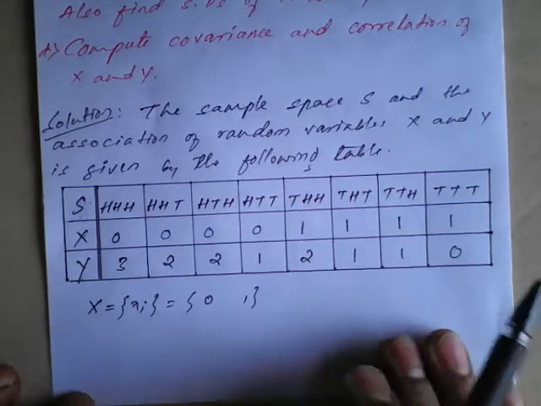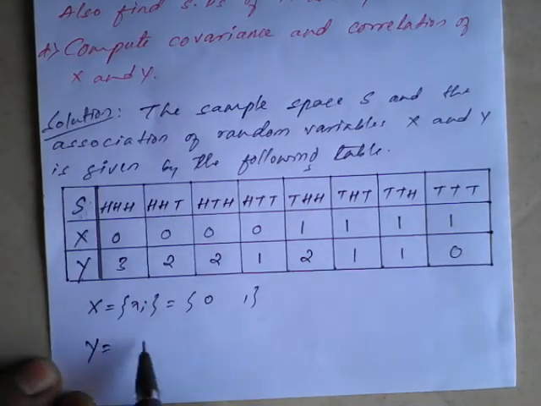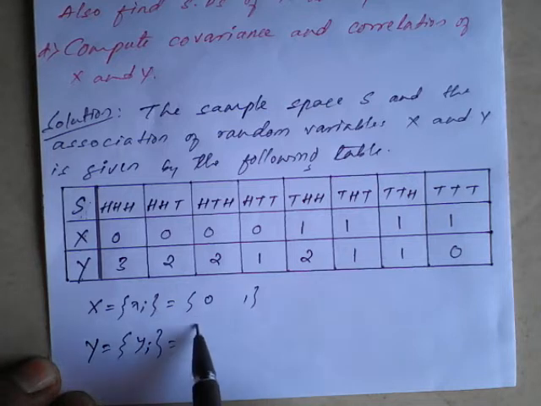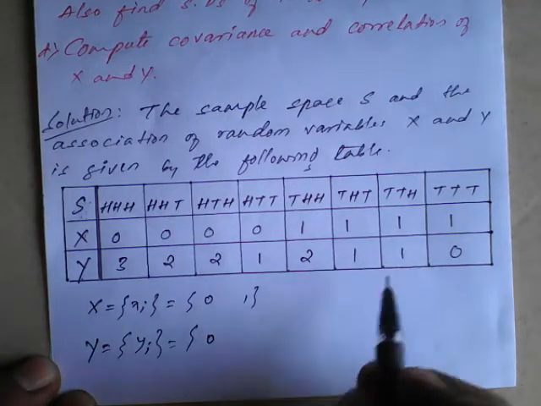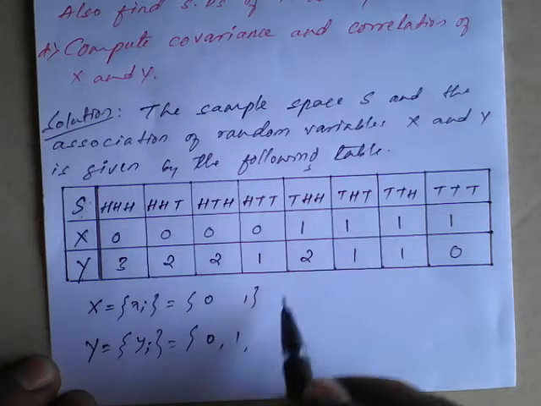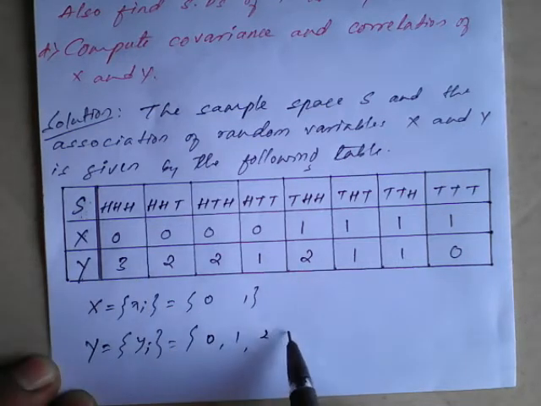Similarly, for capital Y, the set of yj, the lowest value is 0, then the next value is 1, the next is 2, and the next is 3.